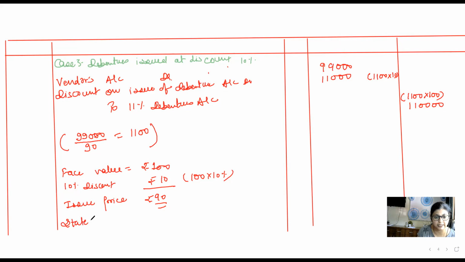So we will write statement of profit and loss debited to discount on debenture. This is called writing off entry. You're writing off this loss from statement of profit and loss. The amount is 11,000 rupees over here.